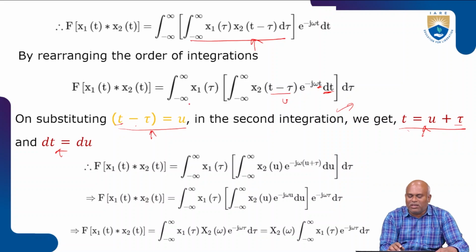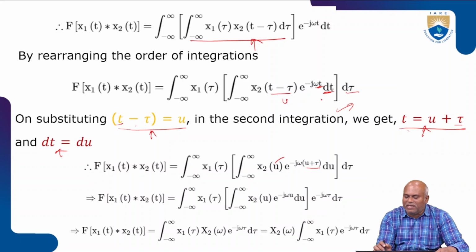So integration from minus infinity to plus infinity of x1 of tau, integration from minus infinity to plus infinity of x2 of t minus tau, e power minus j omega t dt d tau. So t minus tau is substituted with u, then t is substituted with u plus tau, and dt is substituted with du.